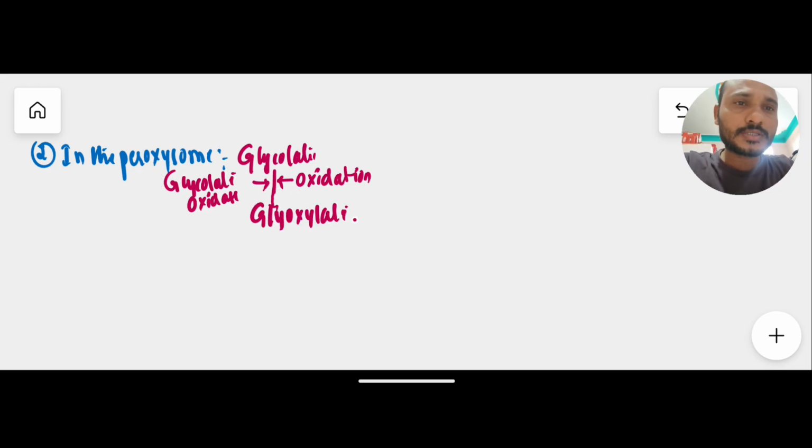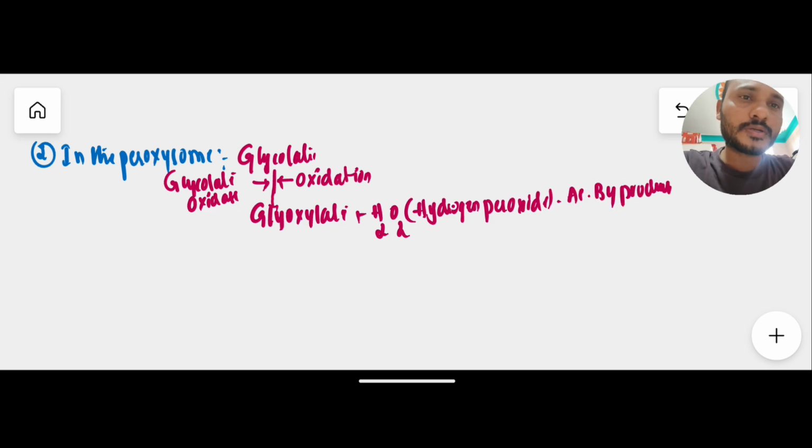Along with glyoxylate, there is also formation of one toxic product as a byproduct, that is hydrogen peroxide, H2O2. The real product is glyoxylate, but the byproduct is H2O2, hydrogen peroxide, and it is toxic. Very important, it is toxic.